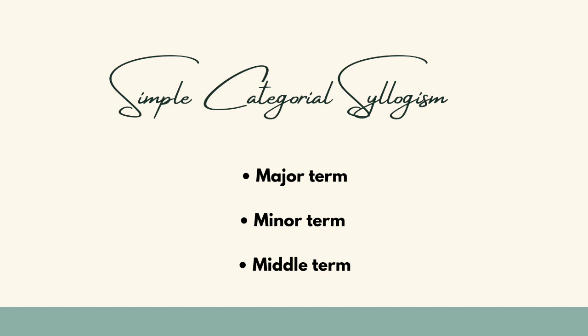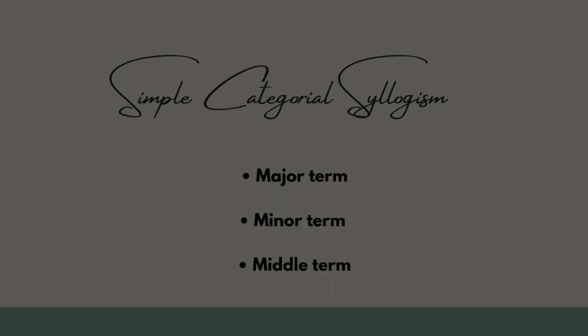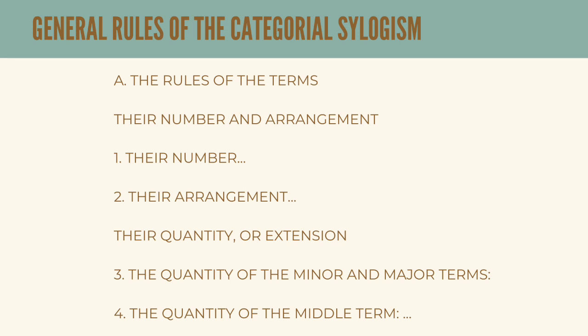It is the medium through which the major and minor terms are united in the affirmative syllogism and separated in the negative syllogism. As opposed to the middle term, the minor and major terms are called extremes. Next are the general rules of the categorical syllogism. The rules of the term: first is their number, second is their arrangement, third is the quality of the minor and major term, then the fourth is the quality of the middle term.